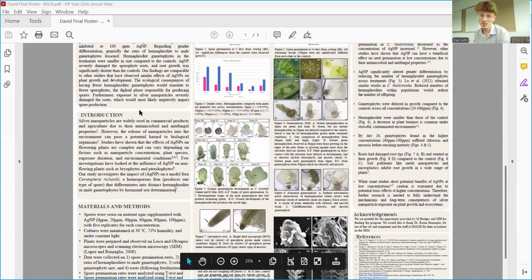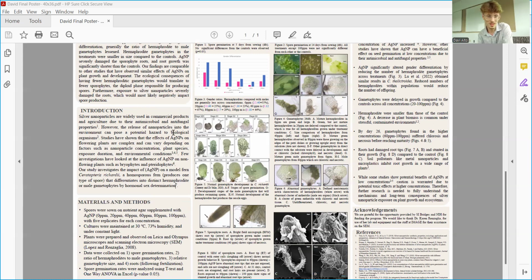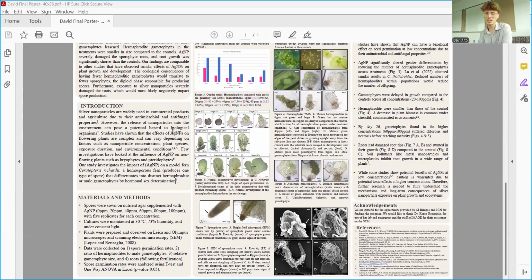To begin our study, we sowed the spores. We used agar in a nutrient solution supplemented with silver nanoparticles, ranging from 0 to 100 parts per million, 0 being our control. The plants were maintained at a stable temperature and humidity, and we used the compound light microscope and SEM to take our images, which was most of our data.